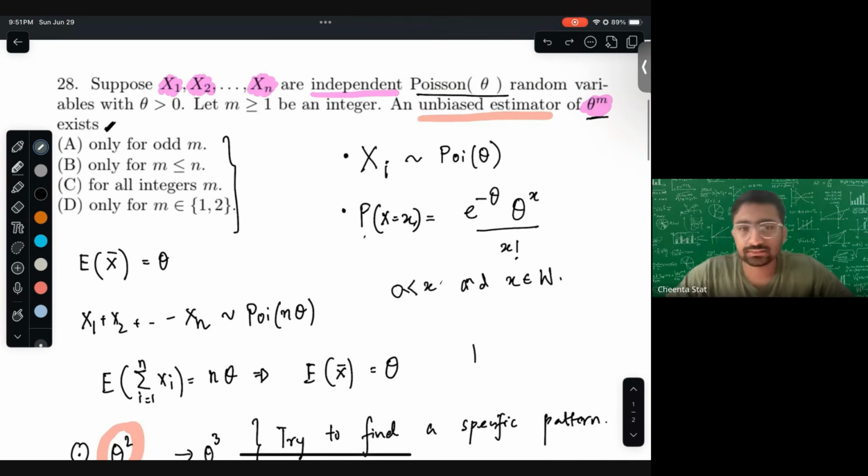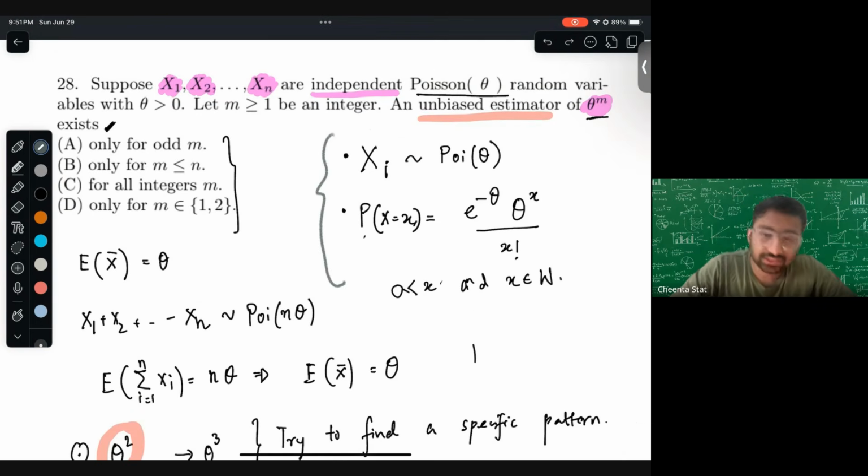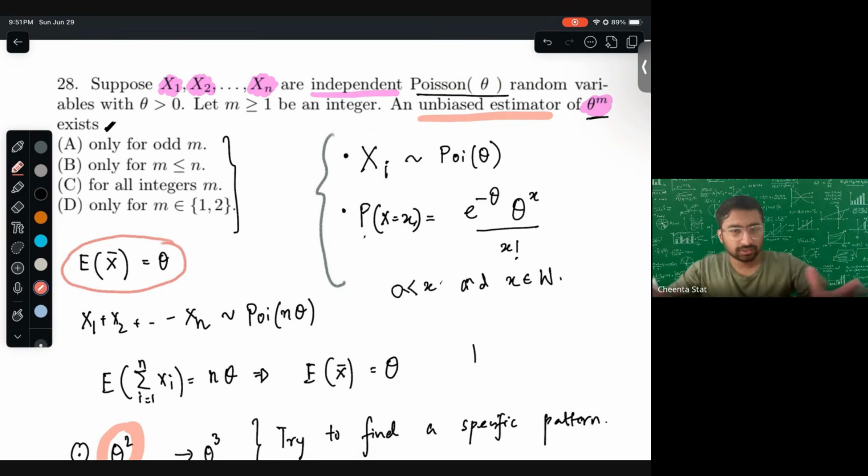Now the next step, after you're done with this, is always rewriting what you know. One important thing that we know is that the expectation of X bar is theta. How do we do that? Let's quickly go through the proof.